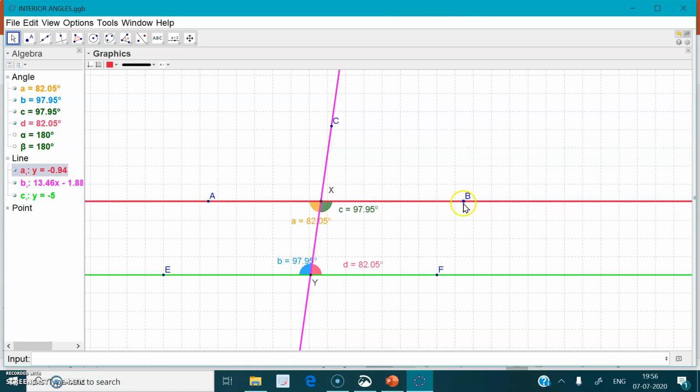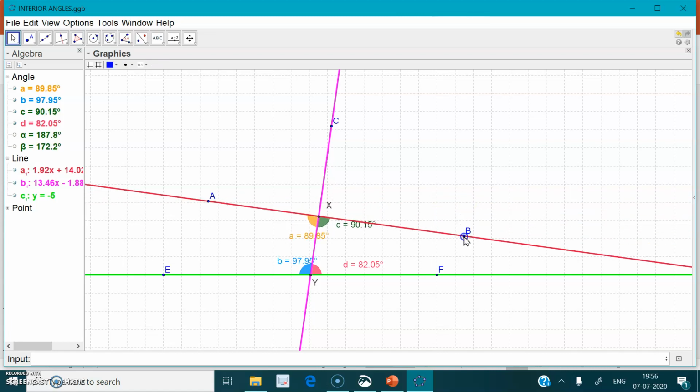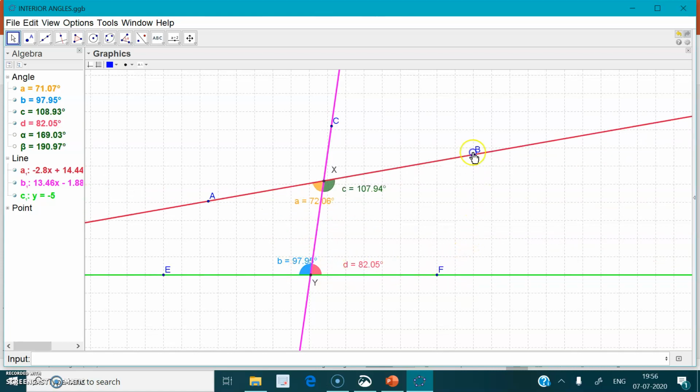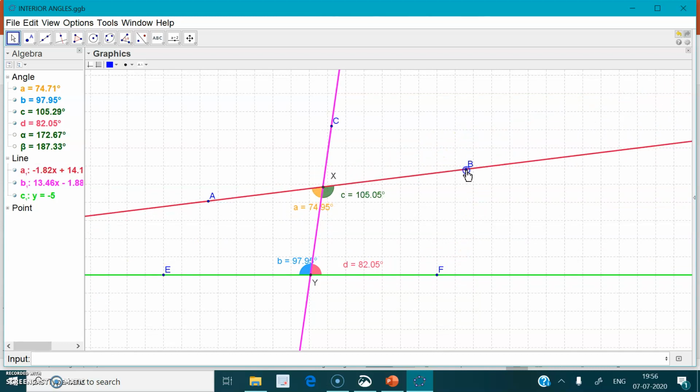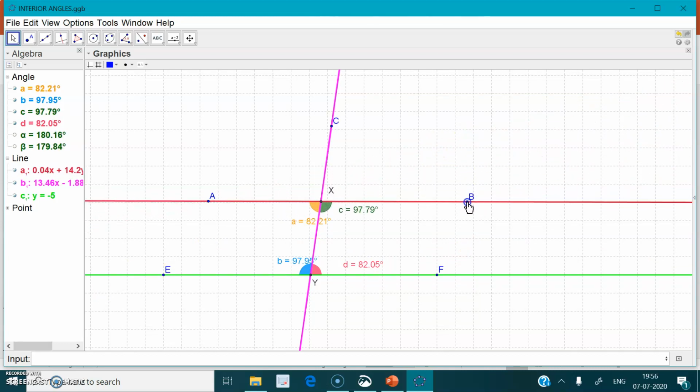But what will happen if the lines are not parallel? Let me make them not parallel now. They are not parallel. See, the values change here. That means if the lines are not parallel, the interior angles will not be supplementary. And if the lines are parallel, the interior angles will always be supplementary.